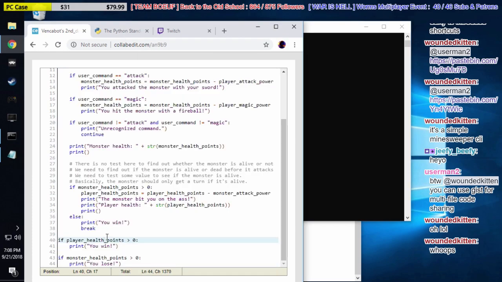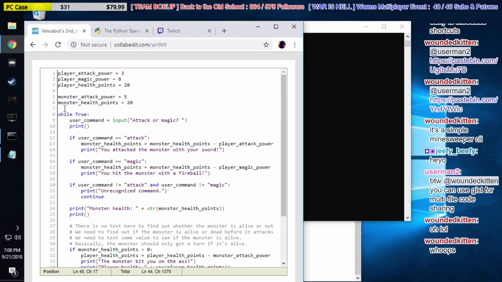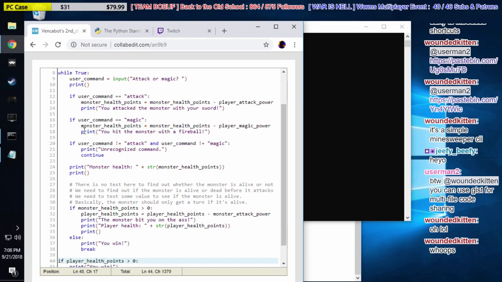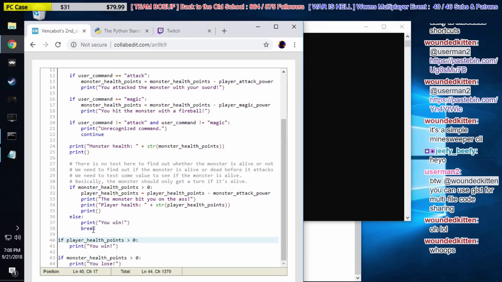The reason that happens is that although we have this while loop that's never going to end, it's while true, the statement's always going to be true. So basically, it has no condition for it to ever stop. But thankfully, we can put our own condition to stop by using a break statement down here on line 38. So when we win, the loop does eventually end. And when the loop ends on a break, it carries on to line 39, and then 40, 41, etc. So that's why we get 2 win statements. Because we win here on line 37, then it breaks out of the loop. That means we can finally go down to line 40, where we test to see if the player health points are greater than 0, and they are, so we win.